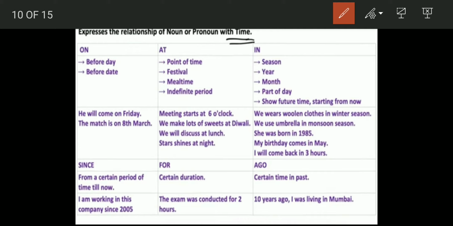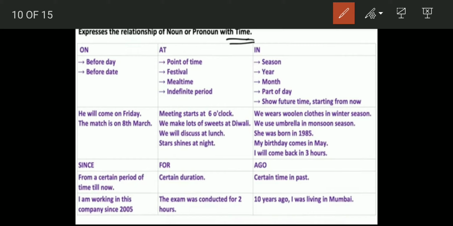Festivals. We will make lots of sweets at Diwali. We will decorate the Christmas tree at Christmas. So we use at for festivals. Mealtime. This will happen at lunch. At night. Stars shine at night. So we use at for different mealtimes. So the difference here is in the usage of on and at; they are used for different references.